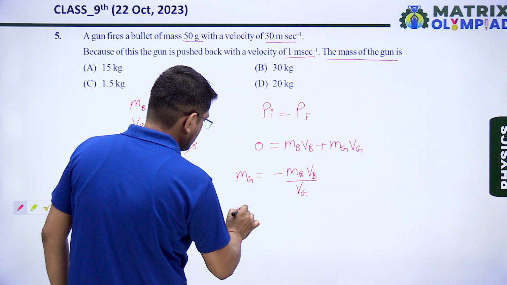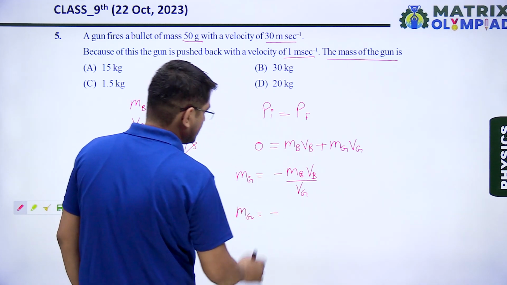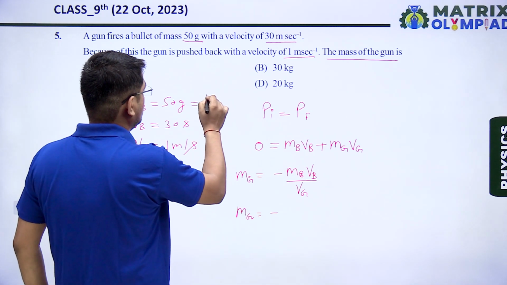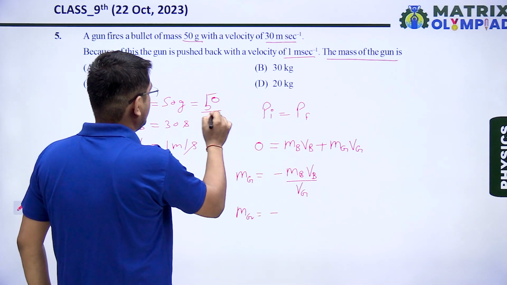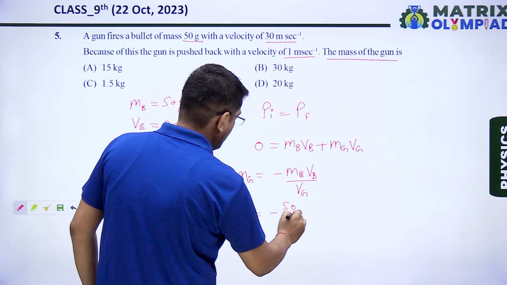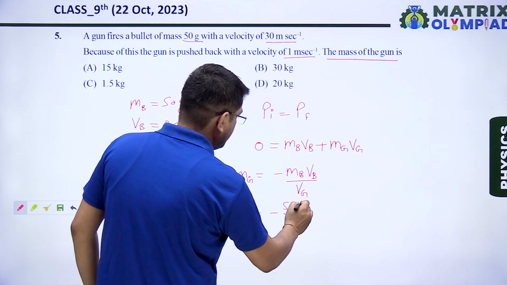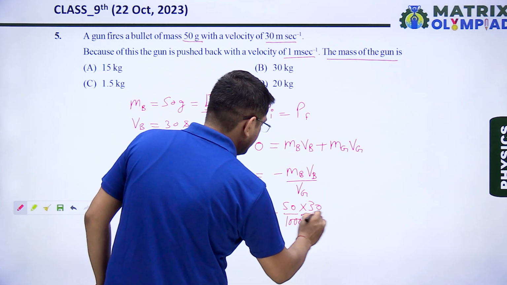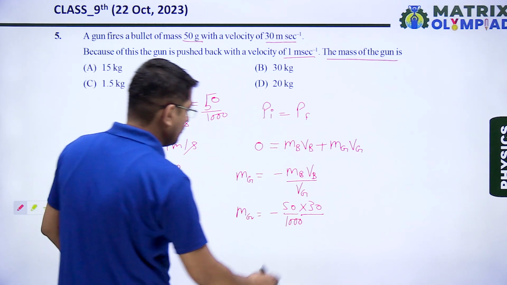Putting the values, mg is equal to minus, the mass is given 50 gram, converting into kg, I will divide it by 1000. So mb becomes 50 upon 1000 multiplied by velocity of bullet 30, and velocity of gun is given 1.